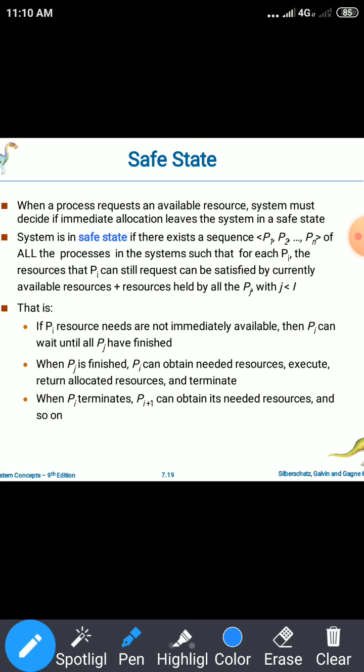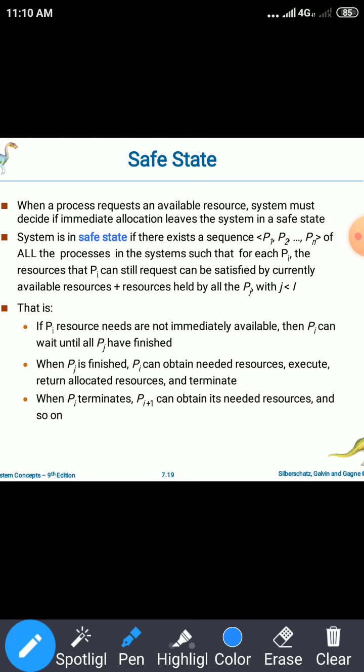Now let us consider the sequence. They have given P1 to Pn. So let us consider only three processes P1, P2 and P3. Now whenever P3 is requesting for a resource, that request can still be satisfied by the currently available resources and the resources held by the remaining two processes P1 and P2, such that P1 and P2 are less than the currently running process, that is Pi.